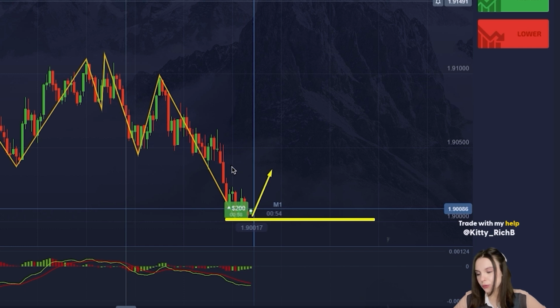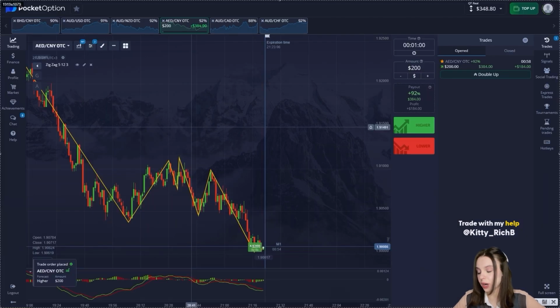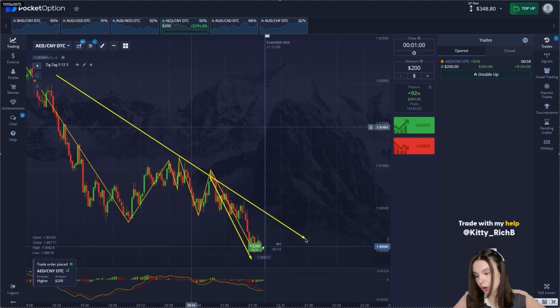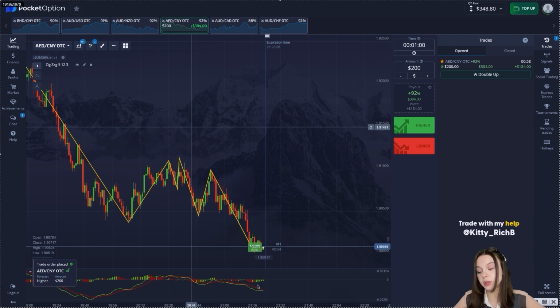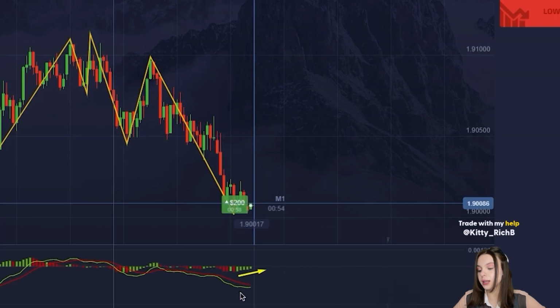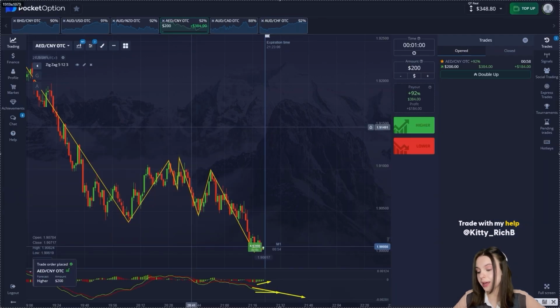By the zigzag, of course, the general situation globally, we have a decline. If we had a deal for not a minute but there for 10 minutes, it would be logical to open downwards. Globally, by the way, we also have a decrease. On MACD, we also see a general increase where we opened our deal, and green moving line has already leveled off and red looks down. Respectively, there will be an intersection and green will prevail.